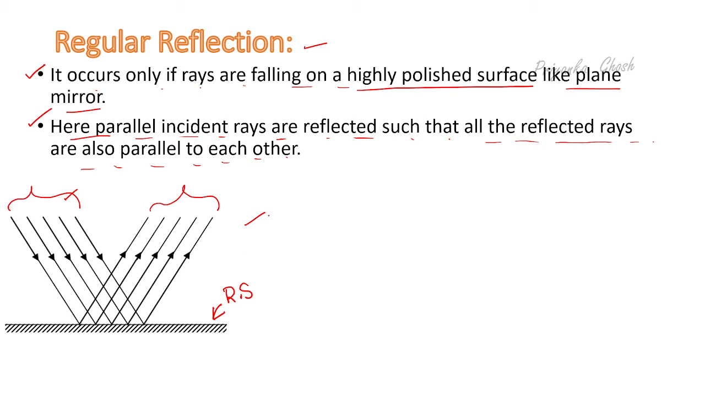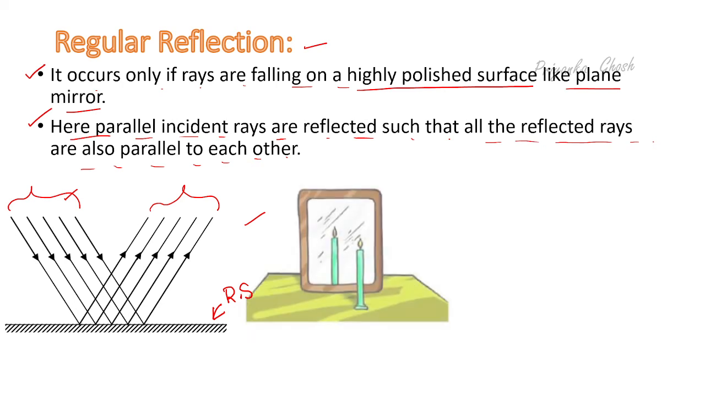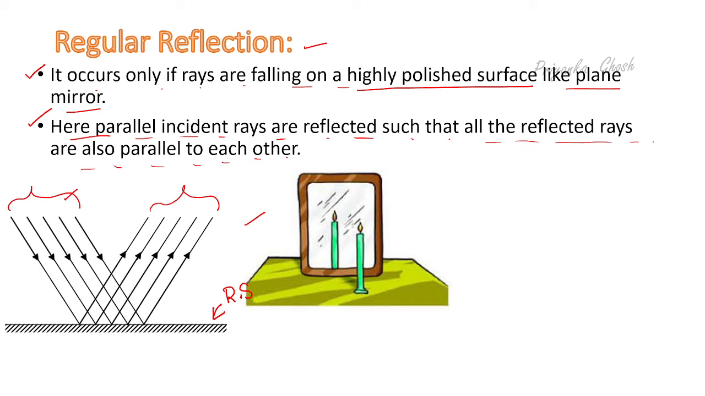Now we are talking about its significance. That means we are talking about some examples of regular reflection. We all are used to stand in front of a mirror, because we are happy to see our images on the surface of the mirror. Here image is formed due to regular reflection, and here the surface of the mirror acts as a reflecting surface.